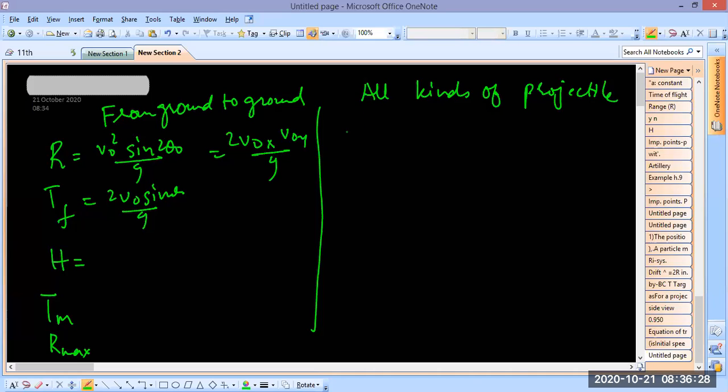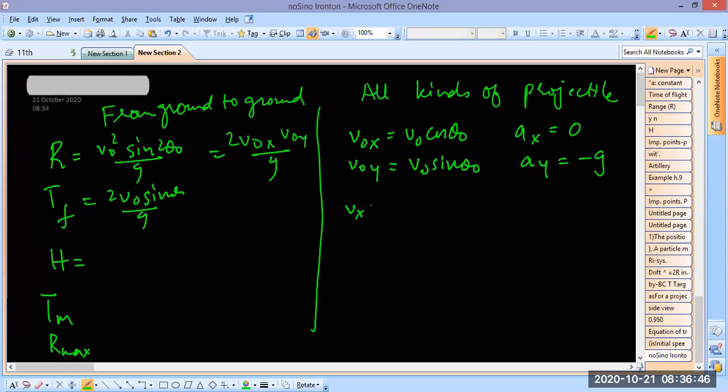Well, here are these. These are true for all. v0x is v0 cos theta 0, ax is 0, v0y is v0 sin theta 0, ay is minus g. Then vx is equal to v0 cos theta 0, it's a constant, because acceleration is 0 in the x-axis, but vy is equal to v0 sin theta 0 minus gt.